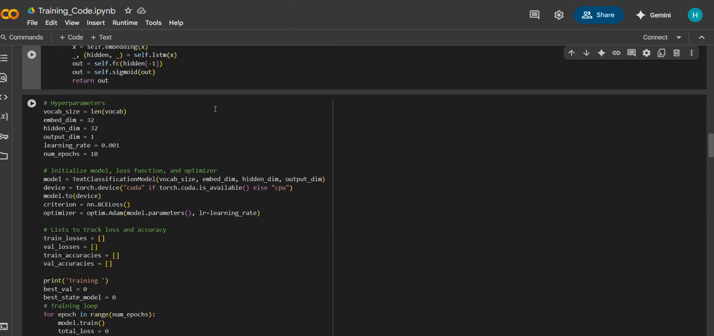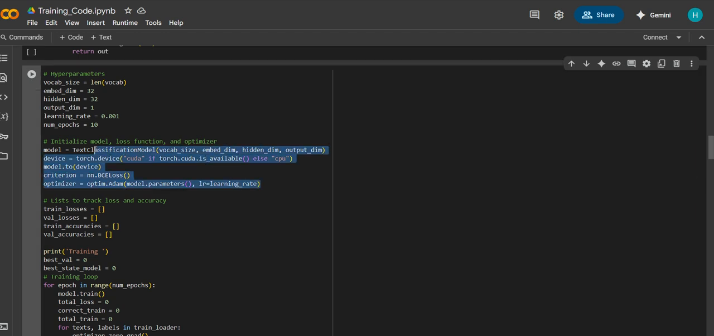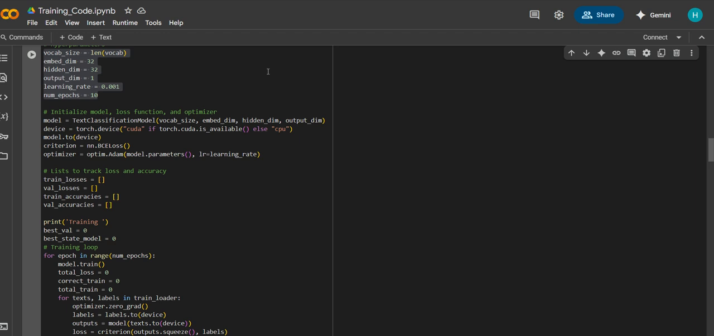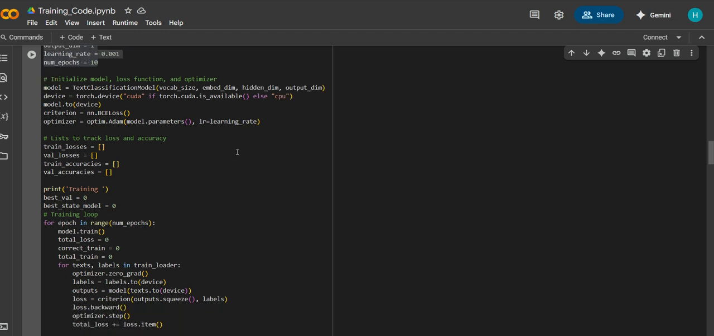After defining the model, we have to initialize it using certain hyperparameters like vocabulary size, embedding dimension, hidden dimension, output dimension, learning rate, and number of epochs. After initializing the model, we pass the text and tweets into the model. First we convert the text into embeddings. After converting the words into embeddings, we pass them to the LSTM. After that, we get the hidden dimension from the LSTM. We pass the hidden dimension to the feed forward layer, and we get the result.